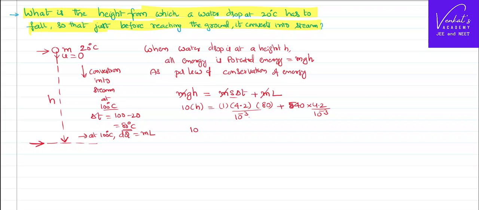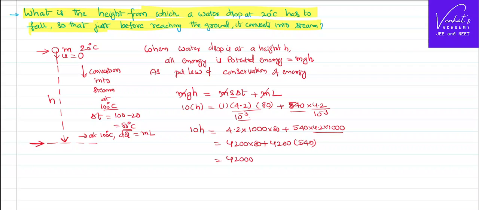So what happens? Calculate. 10h is equal to 4.2 into 1000 into 80 plus 540 into 4.2 into 1000. So let us simplify this. This is 4200 into 80 plus this is 4200 into 540. So together, 4200 into 540 and 80, that is 620.